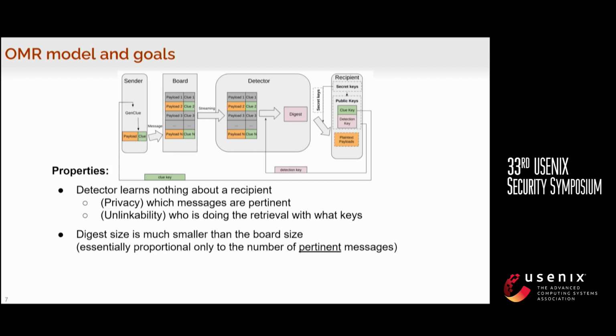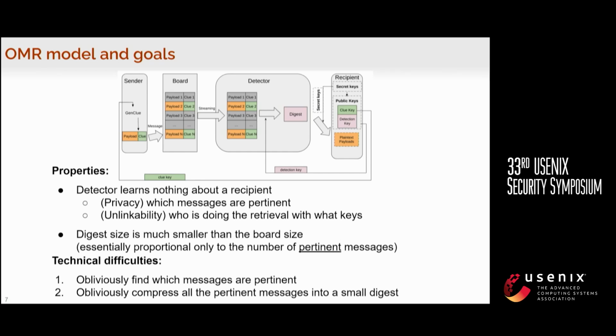Property-wise, for security, we want the detector to learn nothing about the recipient. It should not learn which messages are pertinent and which are not, and it also should not learn who is doing the retrieval with what keys. Efficiency-wise, we want the digest size to be much smaller than the bulletin board size. Ideally, it should only be proportional to the number of pertinent messages.